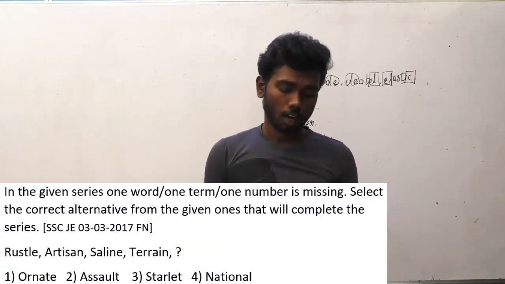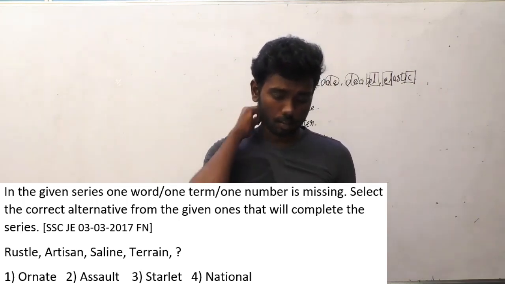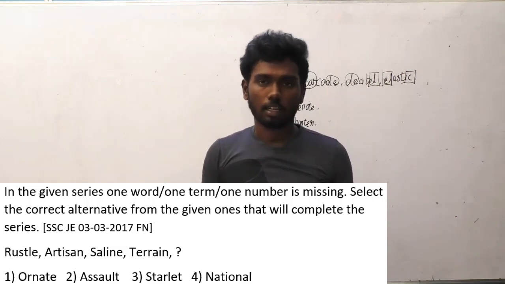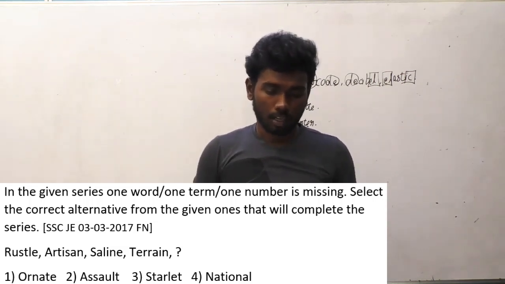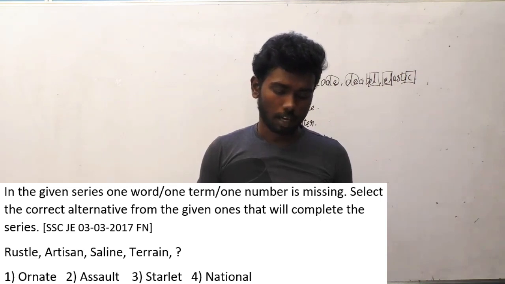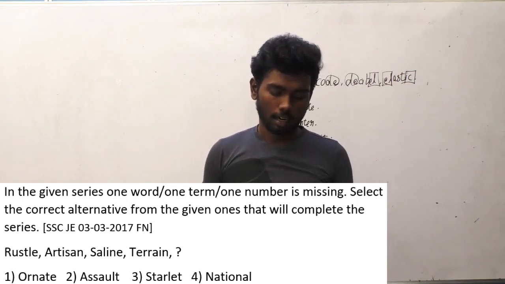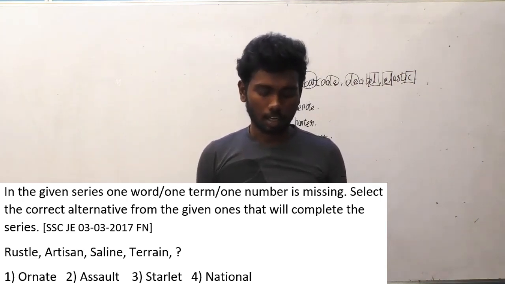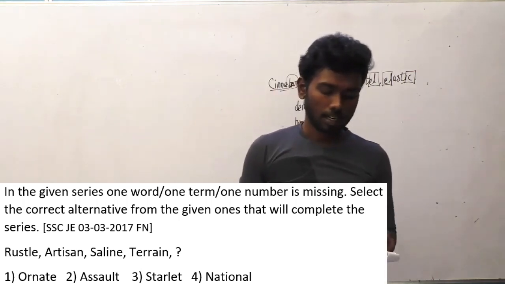Let's move on to the 45th question of SSC JE. This question is asked in the 3/3/2017 forenoon session. Let me read out the question. In the given series, one word or one term or one number is missing. Select the correct alternative from the given ones that will complete the series. The series is Russell, artisan, saline, terrain, and the options are ornate, assault, starlet and national.